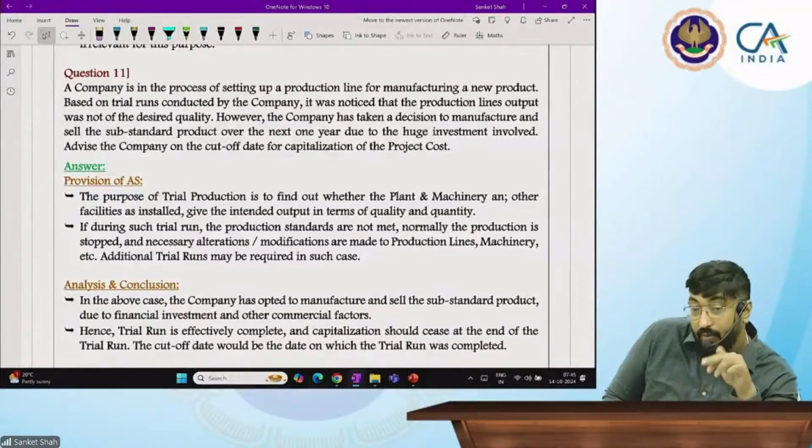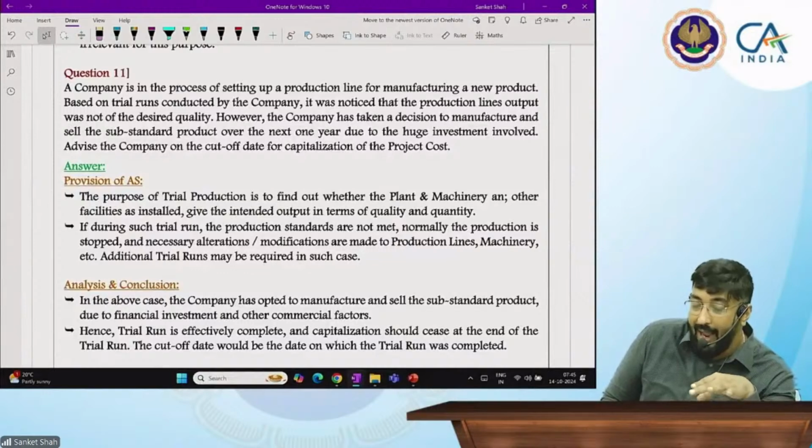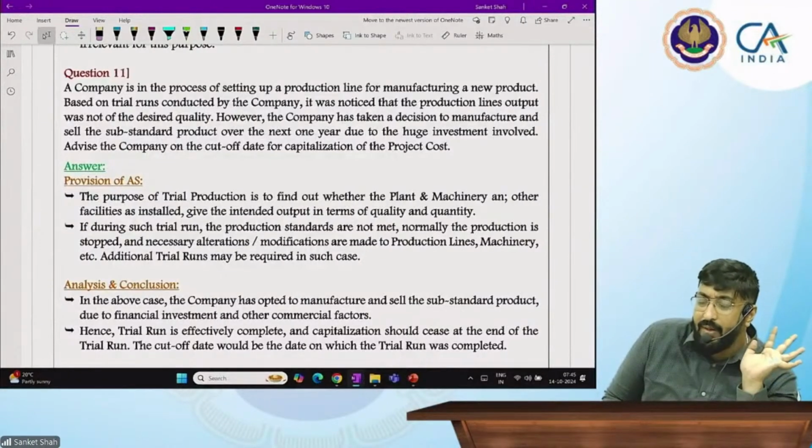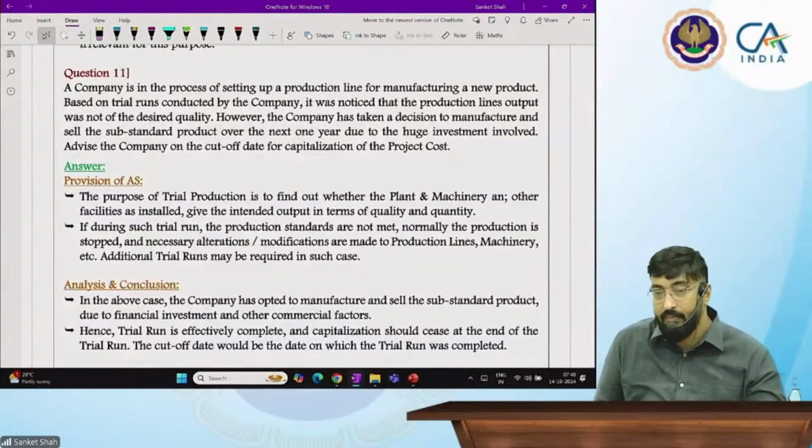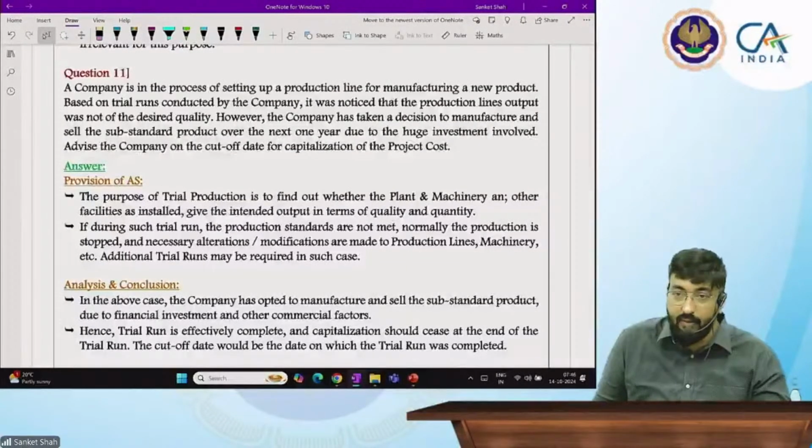That cost will be added to your second asset, the important asset, for which you are using it. I'm just giving you an example. For a keyboard, we are not adding it to the asset if you are buying it separately; normally, because of the materiality concept, we debit it in the profit and loss account. But this is how you can correlate this: if you are using that asset only for another asset, then instead of debiting the profit and loss account, you can add it to the other asset. Okay, sir. Did you understand?